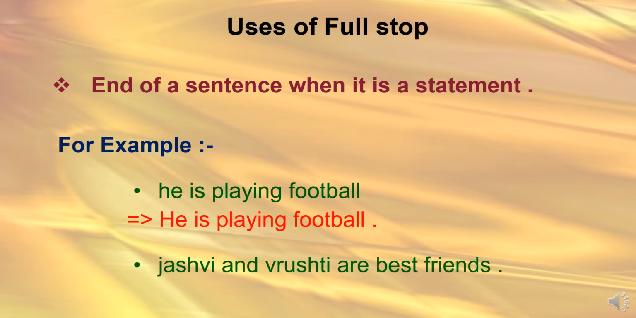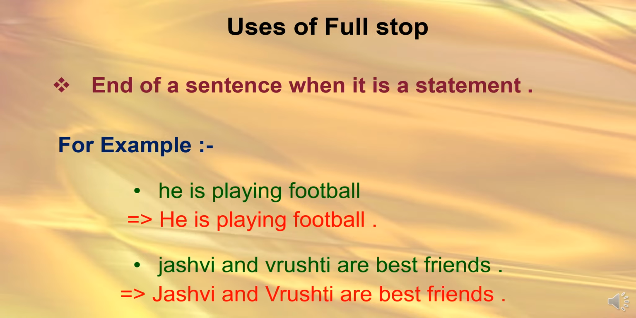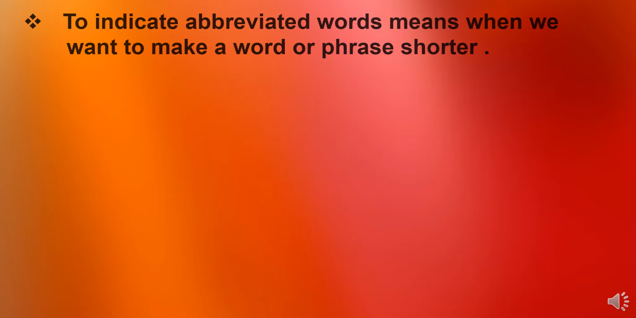Now, Jashvi and Vrusti are best friends, right? Here, how many punctuation marks will be needed? Two types of punctuation marks, but we use them three times: the first letter of Jashvi, the first letter of Vrusti, and after the sentence we will put a full stop. So what will be the answer? Jashvi and Vrusti are best friends. Understand? Let's see the next rule.